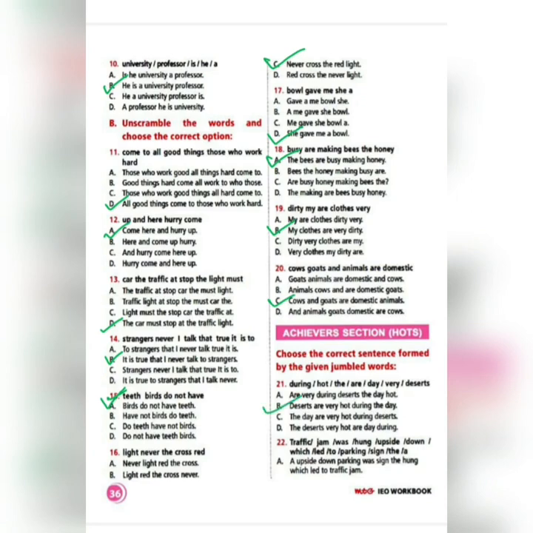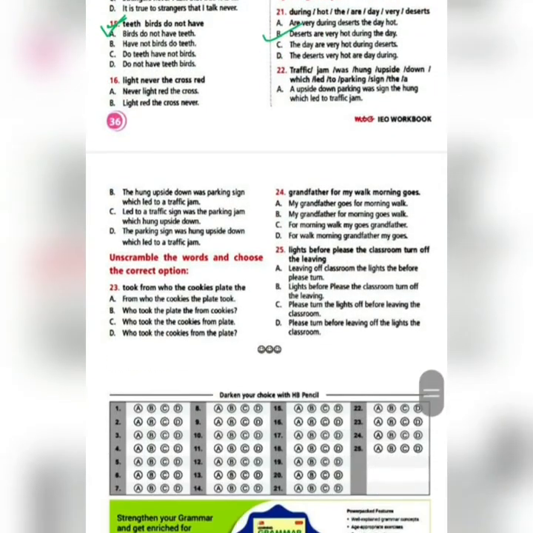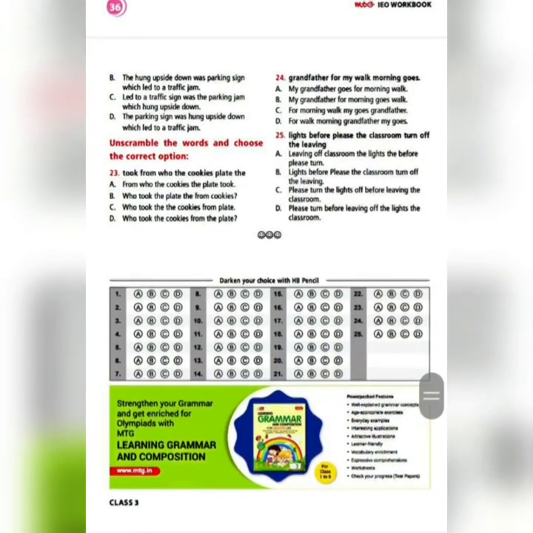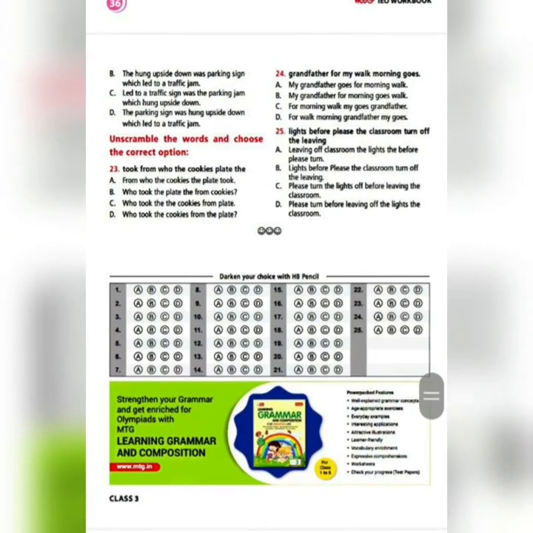Number 22. Traffic jam was hung upside down, which led to parking sign the. So here the option continues to the next page also. So we move to the next page, and here your correct answer will be D. The parking sign was hung upside down, which led to traffic jam.